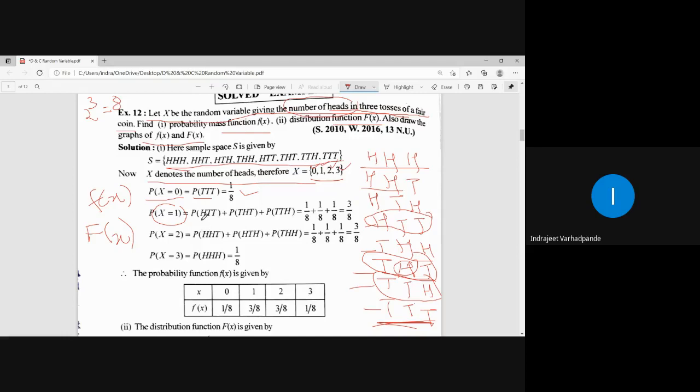Three outcomes are there. This plus this plus this. So 1 by 8 plus 1 by 8 plus 1 by 8. What is the probability for x is equal to 1? The probability is 3 by 8.